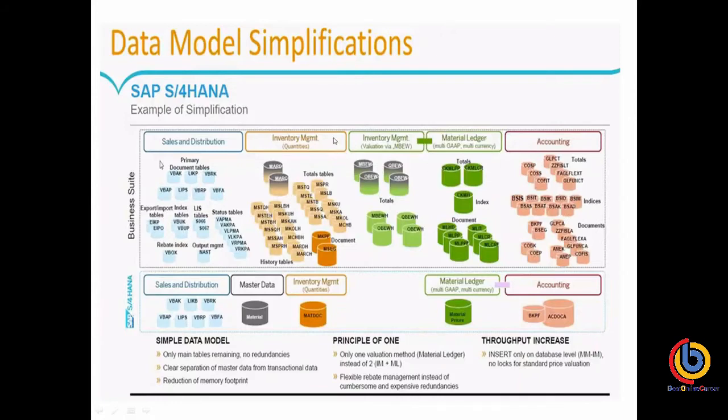So this screen is basically showing what was earlier there in our traditional system. These all are the tables. Then SAP has done simplified modeling for each and every module. Like here you can see for SD, for the master data, for inventory management, and for accounting. So any questions here?